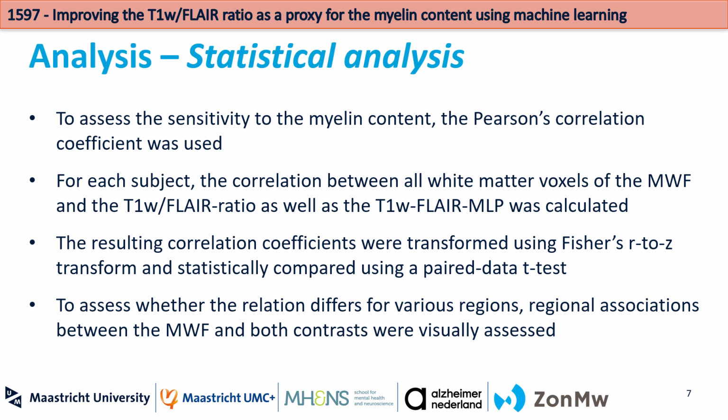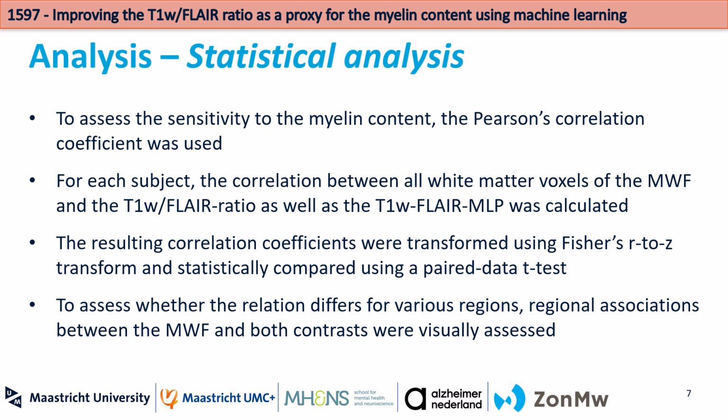To assess whether the proposed combination of T1 weighted images and FLAIR images is more optimal compared to the traditional ratio, we use the Pearson correlation coefficient. For each subject, the correlation between all white matter voxels of the ground truth myelin content and both the proposed T1 FLAIR combination and traditional ratio was calculated.